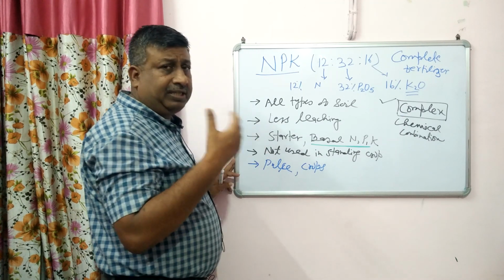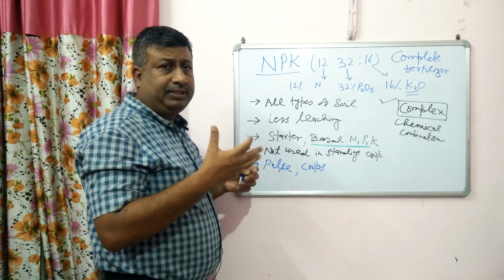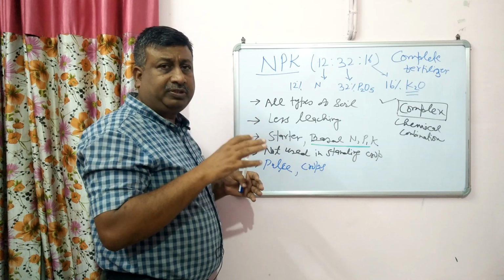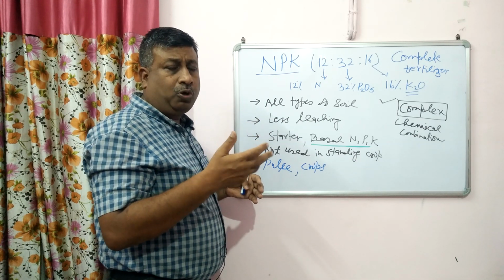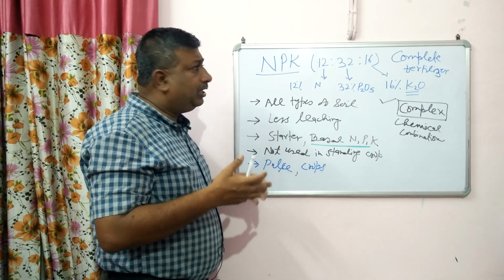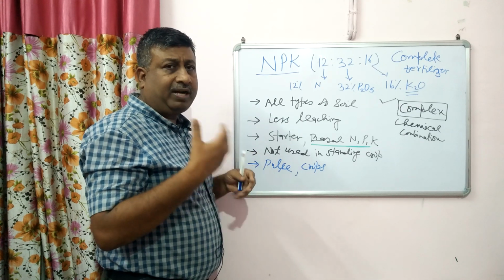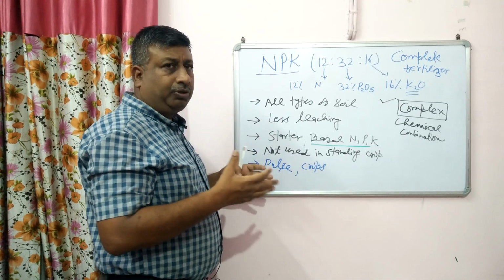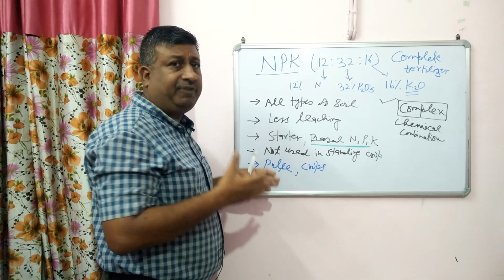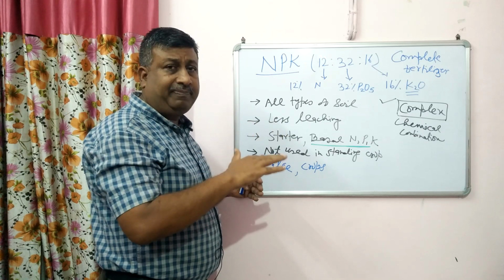fertilizer, and these fertilizers are available in different grades according to the soil test value. In different regions, in some areas phosphorus is more, then low grade phosphorus NPK is made. If potassium is low, then high potassium grade fertilizers are made. So in general, nitrogen is kept low and P and K kept high because farmers do not use P and K. So to use the phosphorus and potassium, this NPK fertilizer is made so that farmers can apply P and K simultaneously with the nitrogen.